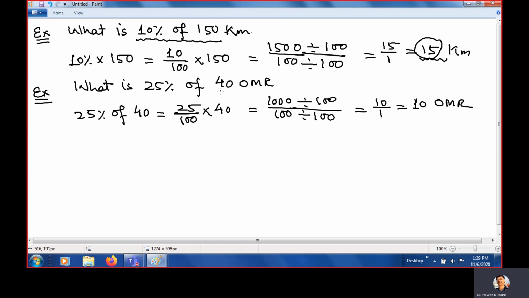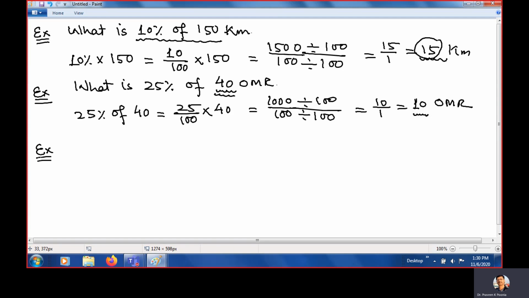So for 25% discount on a 40 Riyal wardrobe, we need to pay 10 less. That means what is the cost now? 30 Omani Riyal. Understand? Okay, very good.